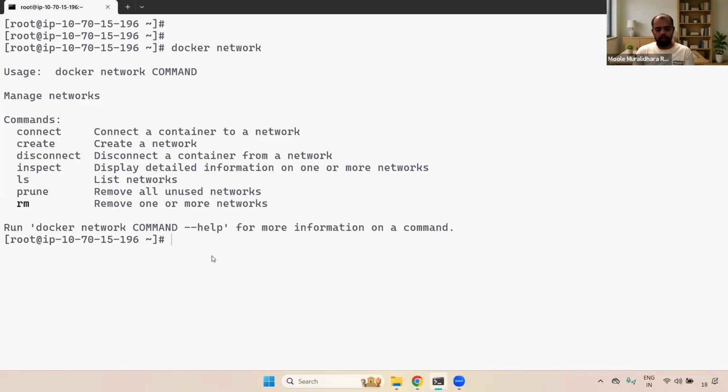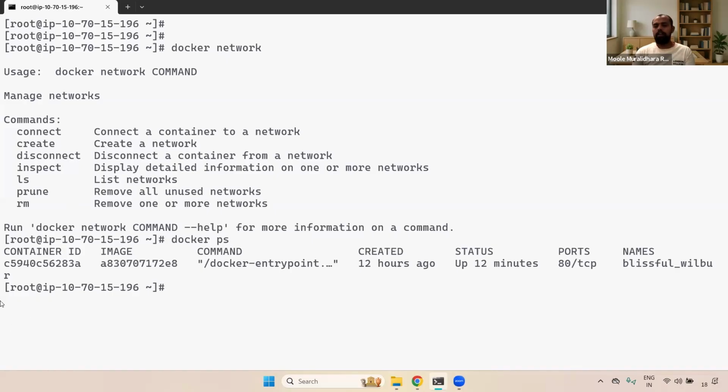Understand, right? Now, what we can do here, we have a docker ps, the container is running. Now what you can do, we can create our customized network and then we can attach that particular network to this particular container. Okay, fine.